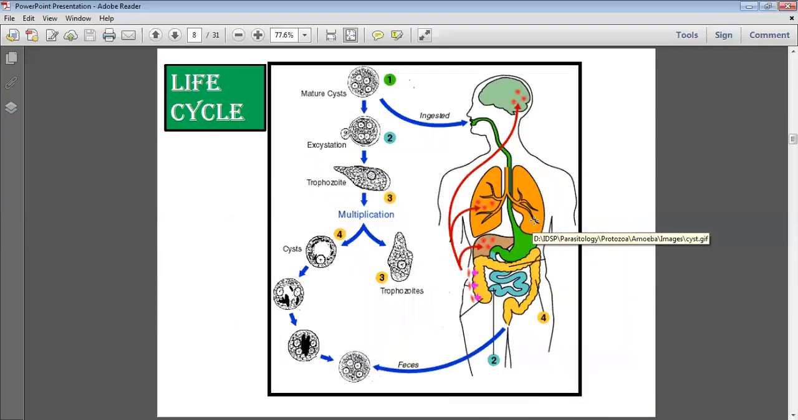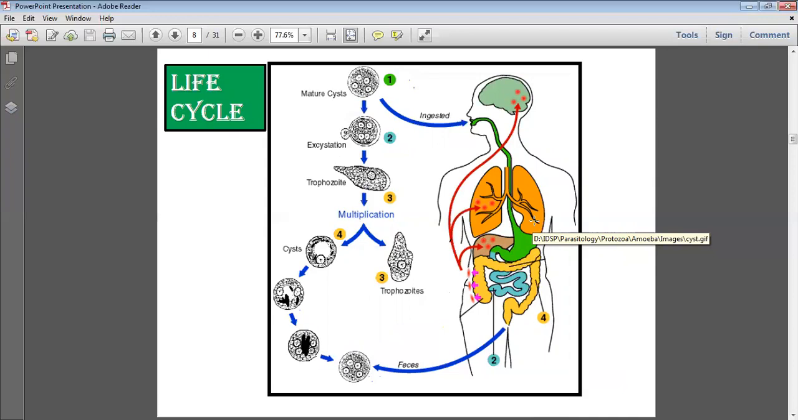The second part is the life cycle: what is the route of entry, mode of transmission, agent-host interaction, and how they transmit the infection in the community. They complete the life cycle. So we start from ingestion of the quadrinucleated cyst till the quadrinucleated cyst again. That is the life cycle.